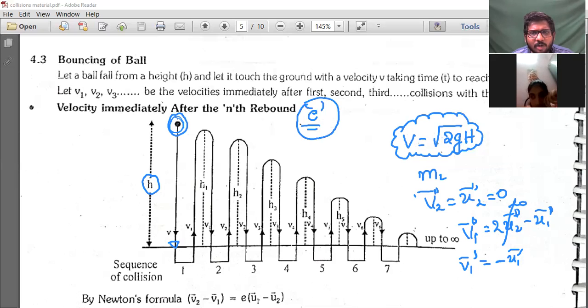In our required situation, what can we do? E can be substituted as 1 if it is perfectly elastic. E can be substituted as 0 if it is perfectly inelastic. Elastic, and we get the solved problems.